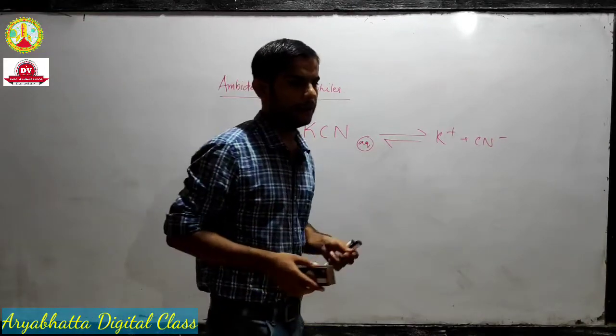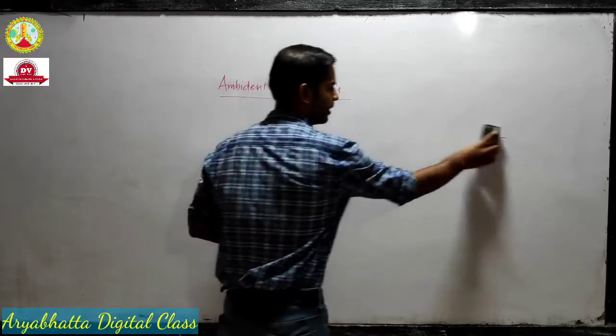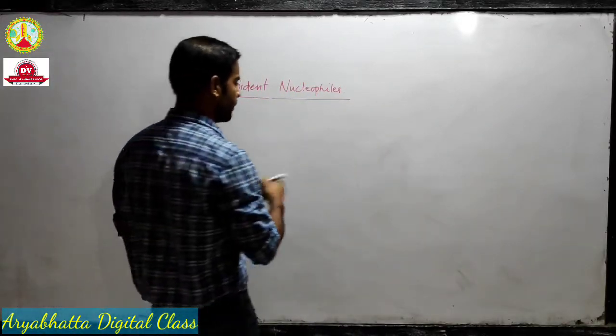Now let's take the example of AgCN. We will discuss AgCN. So what happens?